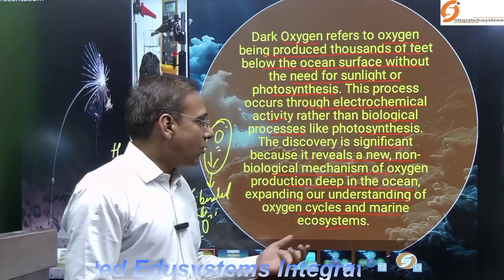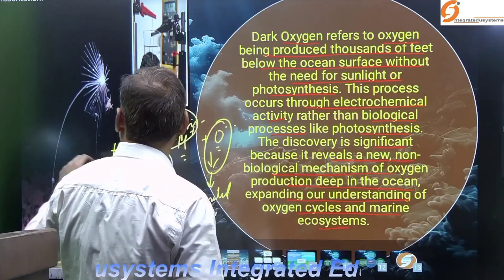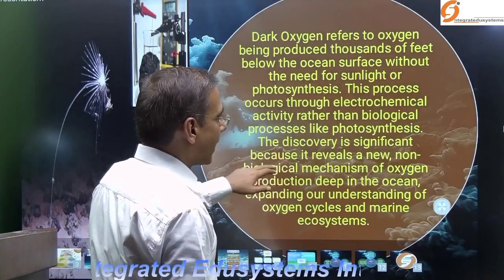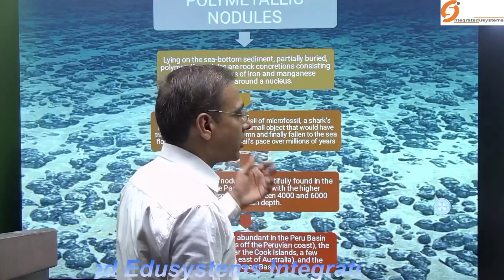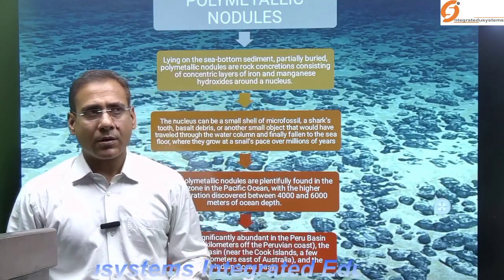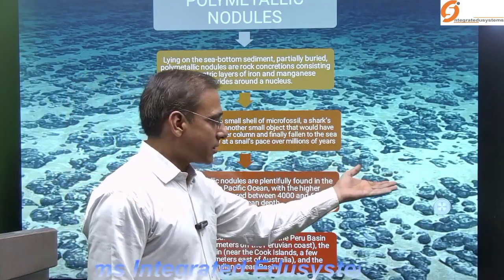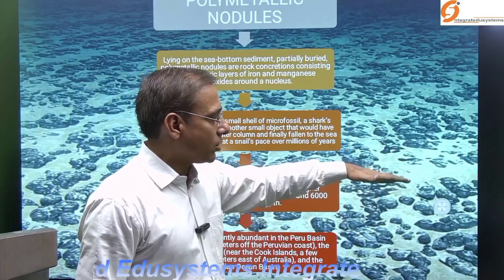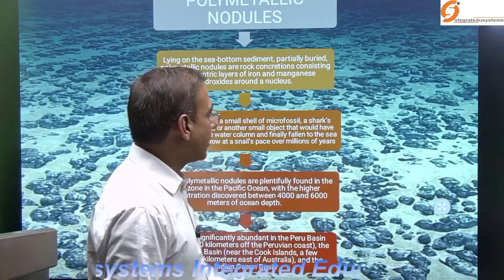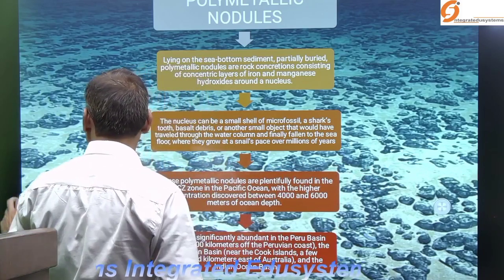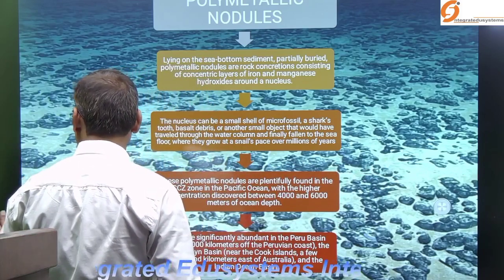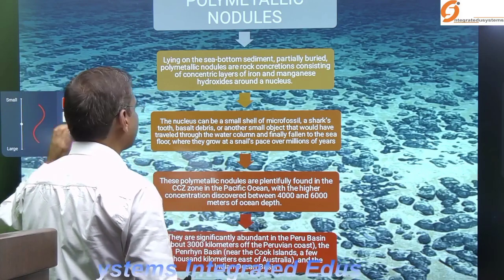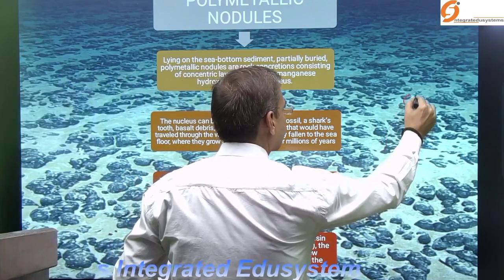Okay, now let's understand what I have said. Let's understand now the role of the polymetallic nodules and what they are. Here in the background, these are the polymetallic nodules on the bed of the ocean. When you look at these polymetallic nodules, they have a nucleus.